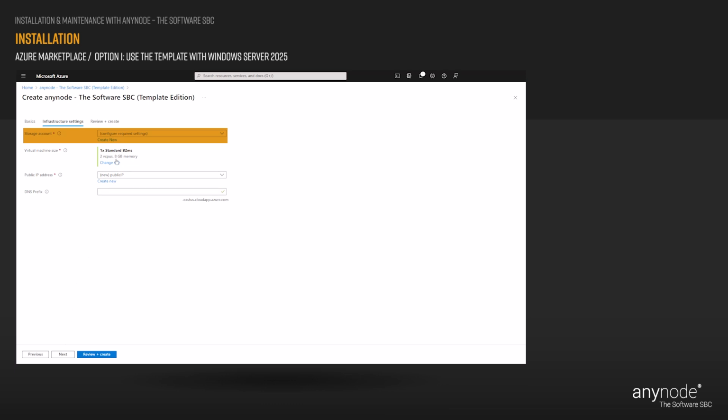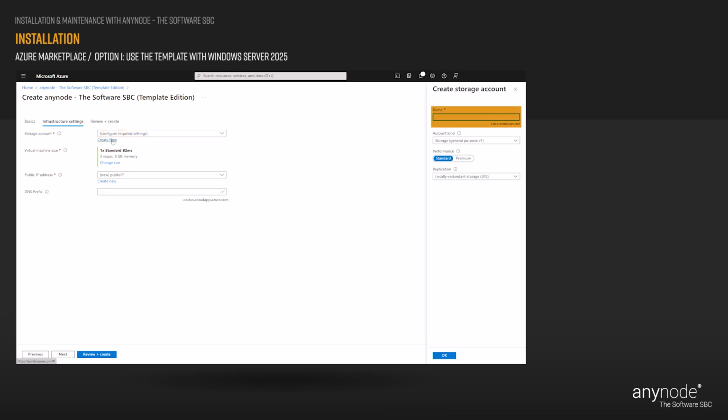Create a new storage account with Create New and fill in a name for it. When naming your storage account, it is crucial to adhere to the universally applicable rules for a URL. Only lowercase letters are allowed, and no special characters or spaces are permitted. Please consider these guidelines during the naming process. We will use the default values. With a session border controller there is normally no intensive drive access. The standard type is suitable for most deployments.